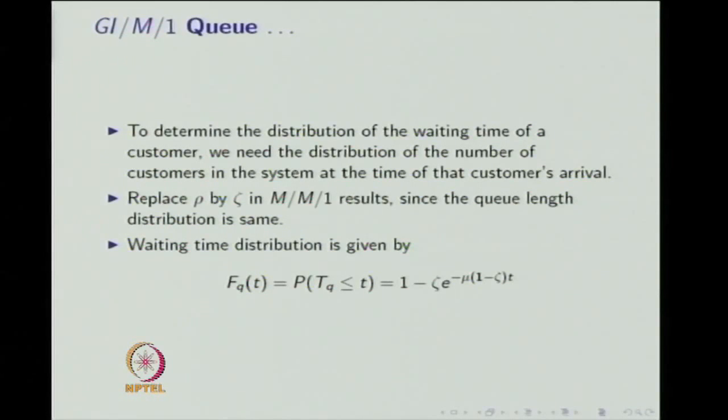Therefore, by replacing rho by psi in the M/M/1 results of waiting time distribution, you get the waiting time distribution for the GI/M/1 queue, as the CDF of waiting time distribution is 1 minus psi times e power minus mu times (1 minus psi) times t, for t greater than or equal to 0. For t less than 0, it will be 0. So, this is the waiting time distribution for the GI/M/1 queuing system.